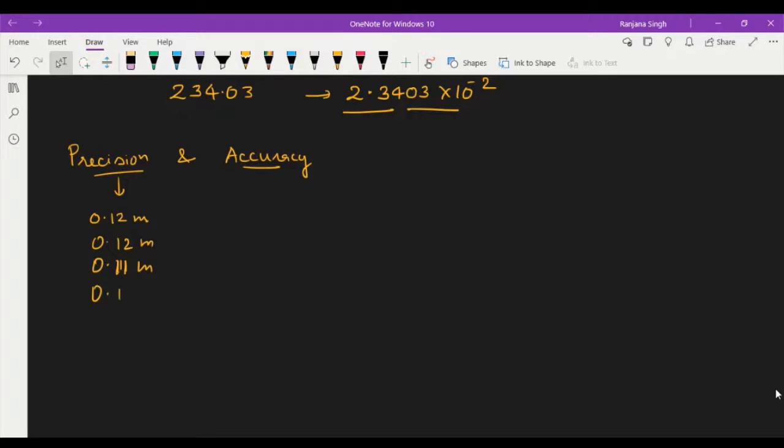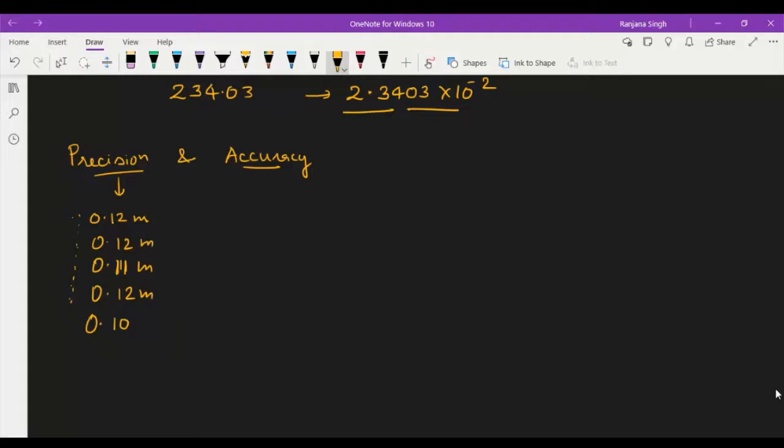If you take the measurement of length in this way, and these are different values of different measurements, then it is precise. If you want, it may be 10 to the power point 0, then one time. It is the precise and accurate result. Any result requires precision and accuracy both.